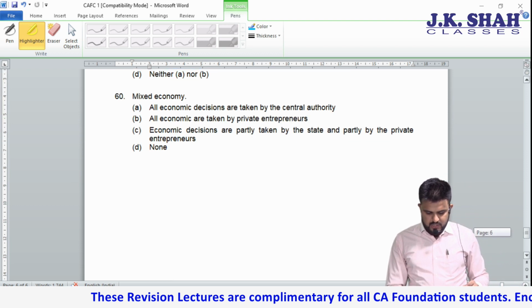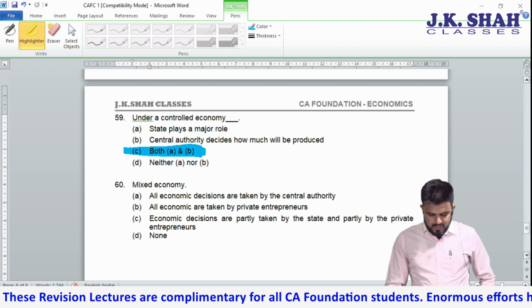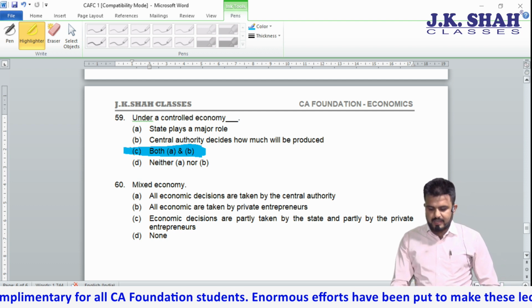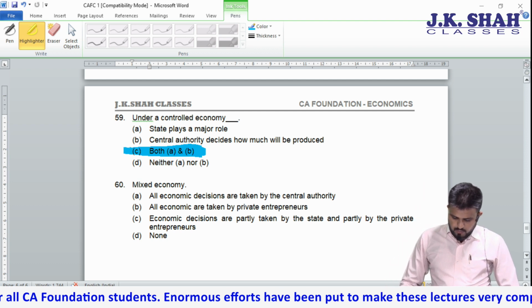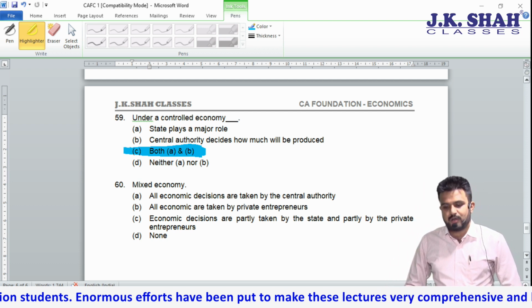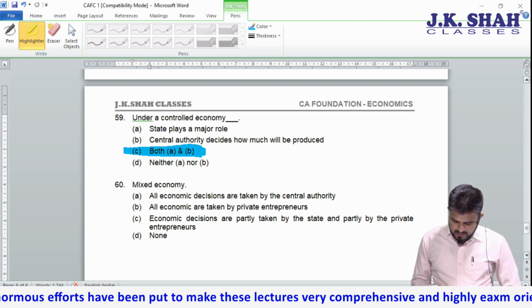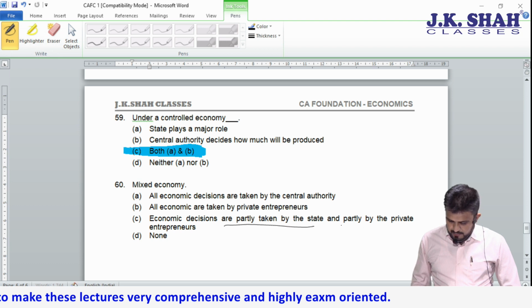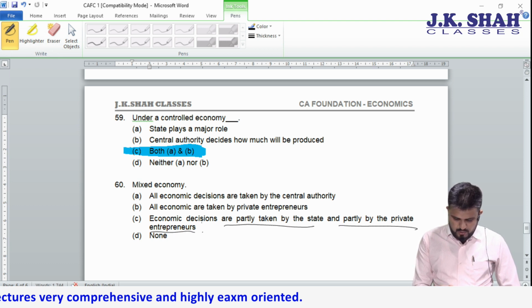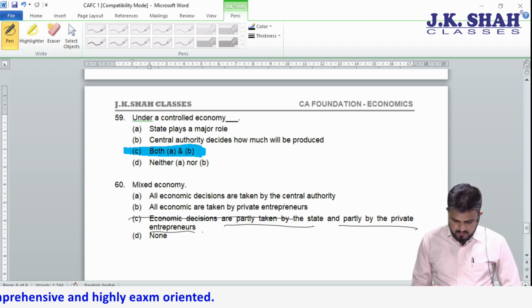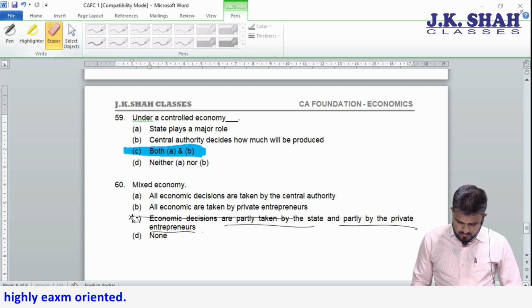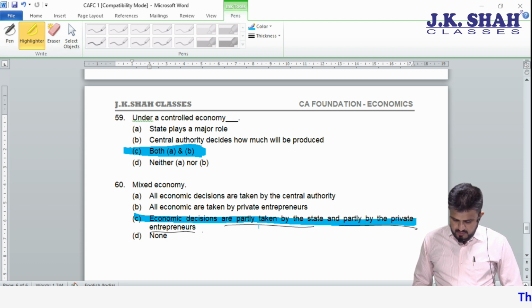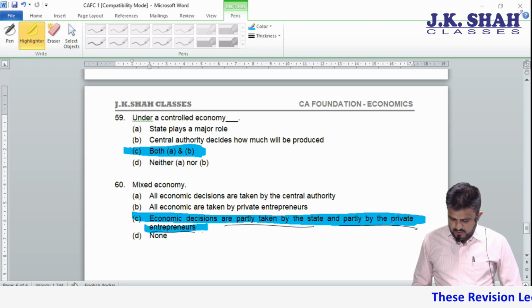And coming to the last, mixed economy. All economic decisions are taken by central authority. All economic decisions are taken by private entrepreneurs. C, partly by the state and partly by private entrepreneurs. So the most appropriate answer is your option C.